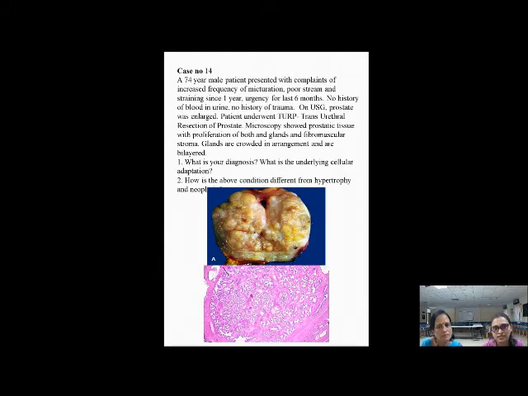When the biopsy was received, the microscopy showed that the prostatic tissue had a proliferation of both glands and fibromuscular stroma. The glands were crowded in arrangement and they were all bilayered. So the questions are, what is your diagnosis? What is the underlying cellular adaptation?